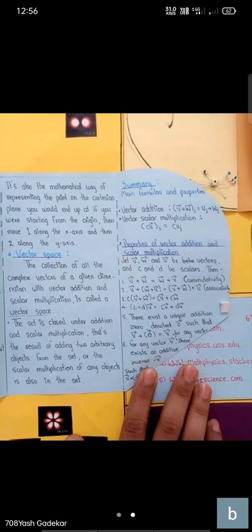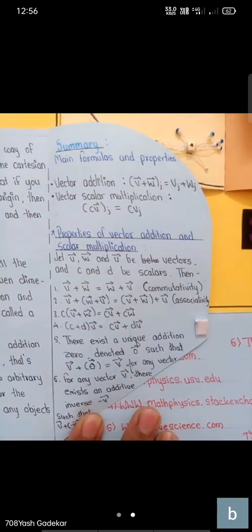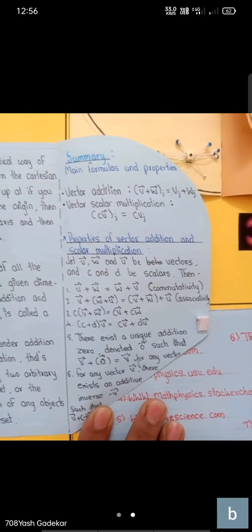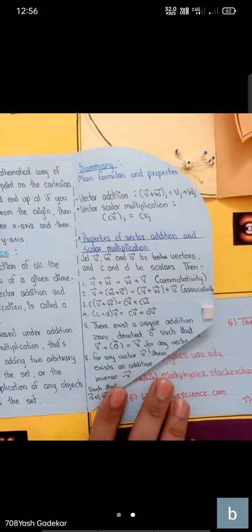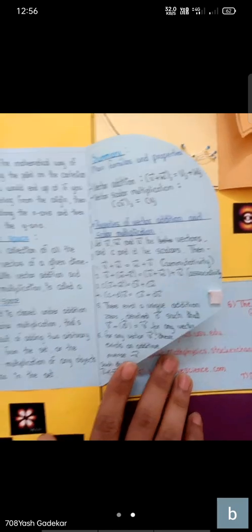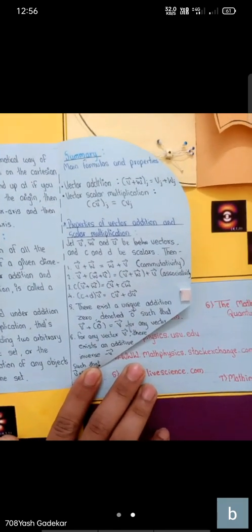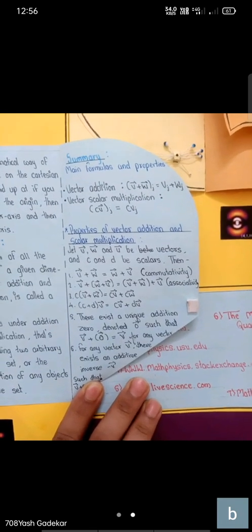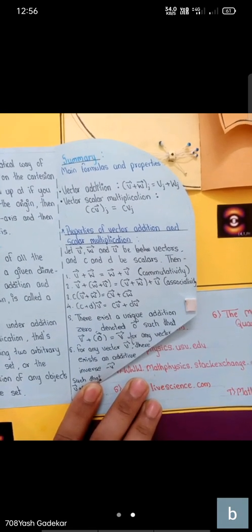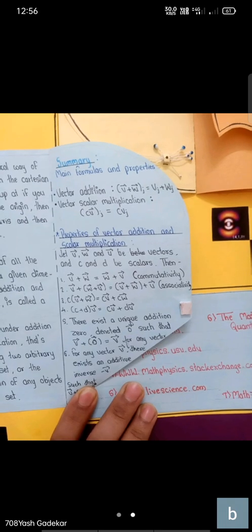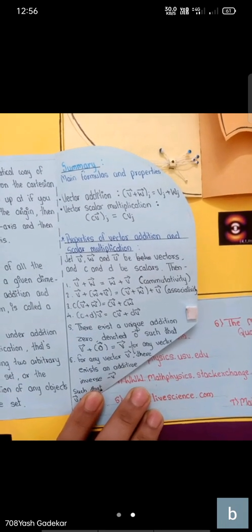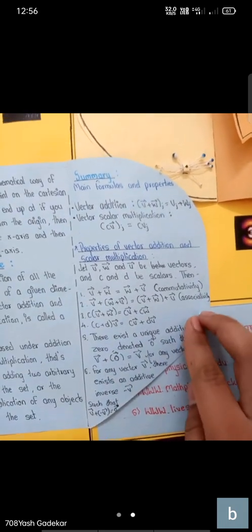Summary, main formulas and properties of vectors. Vector addition, that is v vector plus w vector is equal to v i cap plus w j cap. Vector scalar multiplication, as we studied in our lower classes. Properties of vector additions and scalar multiplications that can be used in quantum mechanics are shown below. Let v vector and w vector be vectors and c and d be scalars. Then v vector plus w vector is equal to w vector plus v vector, the law of commutativity.